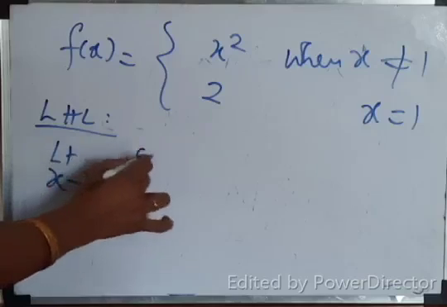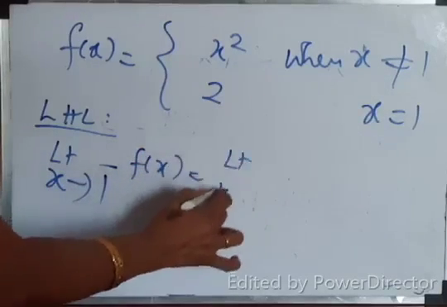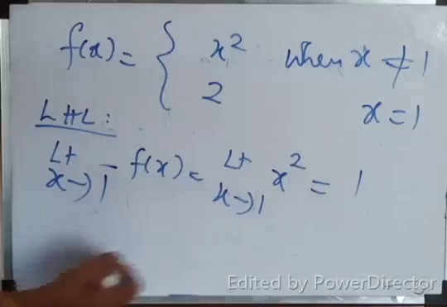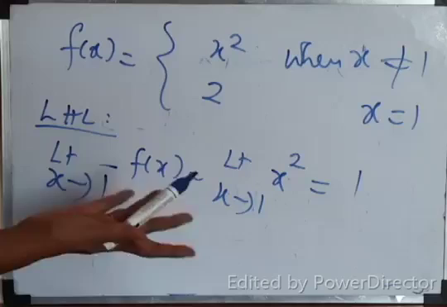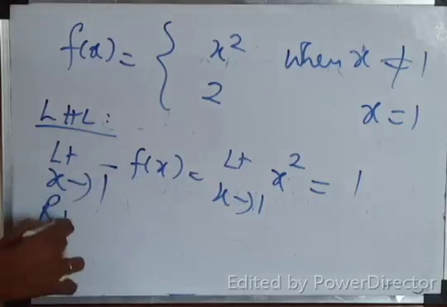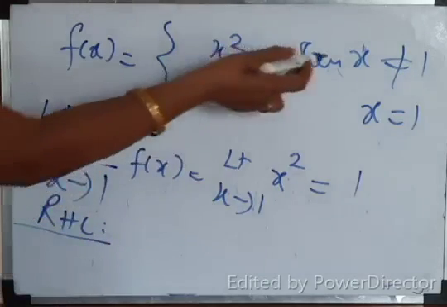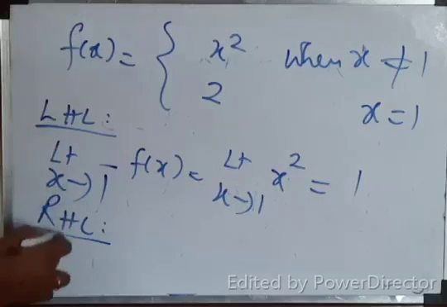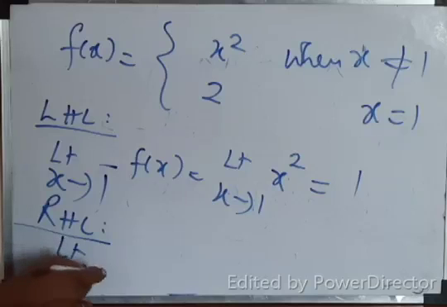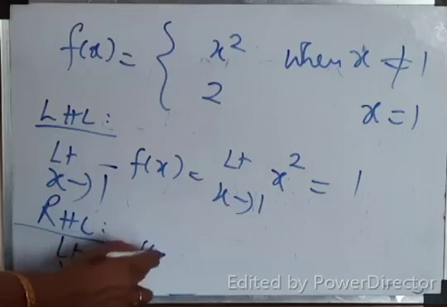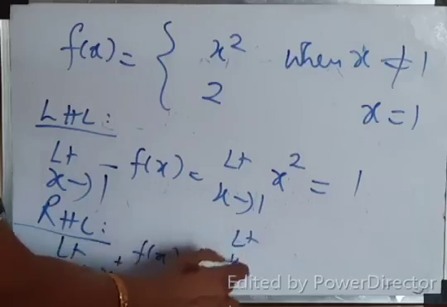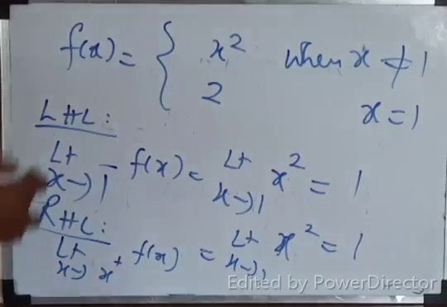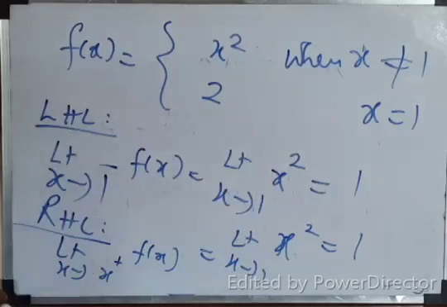LHL: limit x tends to 1 minus f of x equal to limit x tends to 1. Which function to be taken? X square. If you substitute 1, 1 square is 1. Direct substitution, you are getting the answer. What about RHL? RHL, same function to be taken. Not equal to 1 means it is less than or greater than, so both you can consider the same function. Limit x tends to 1, x square, is equal to 1. LHL equal to RHL equal to 1.